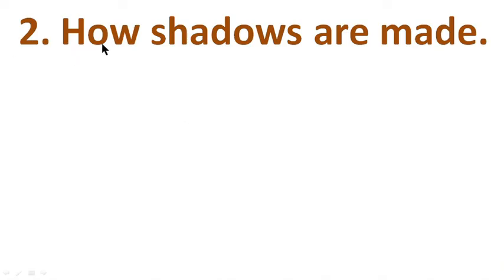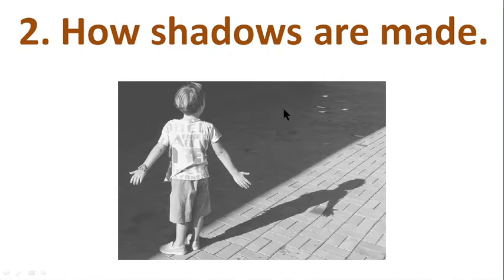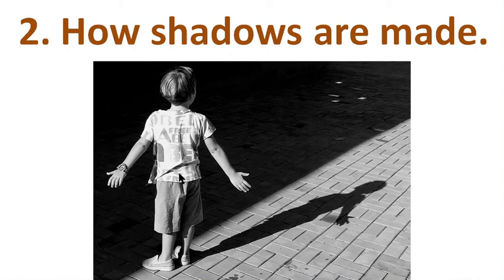Number 2. How shadows are made. We can see that the baby is standing here, and this part is the shadow of the baby, and the sun is shining on the baby. So the shadow is created.